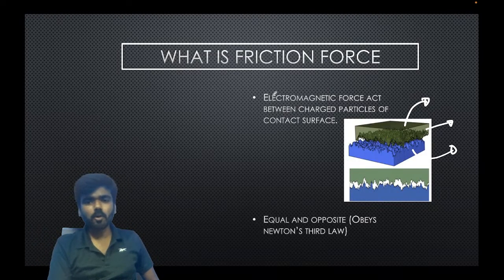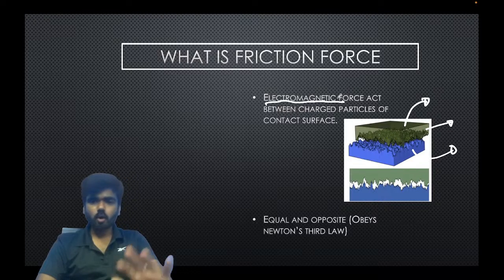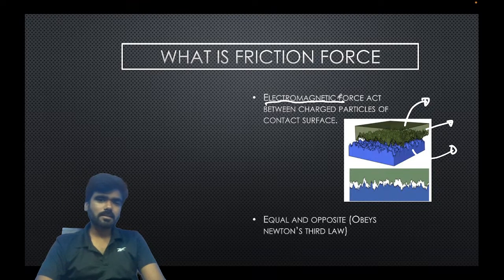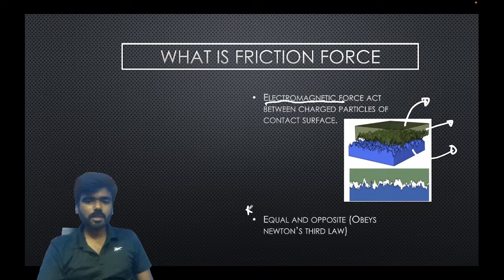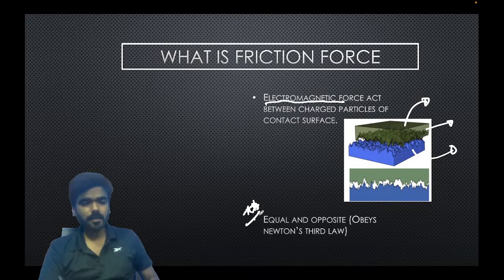It is developed because of the electromagnetic interaction between the contact surfaces. All the contact surfaces have charged particles, and these charged particles apply forces which are parallel to the contact surfaces. You can see here the friction forces are equal and opposite in nature.